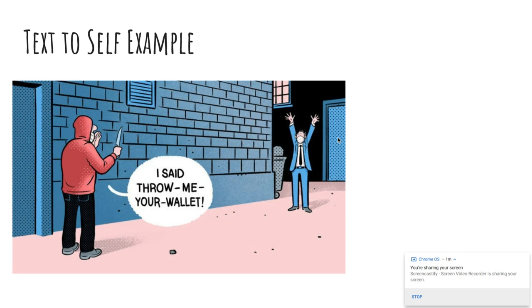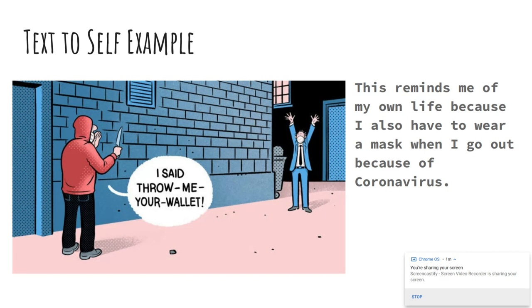This is a modern cartoon, so it is talking about the coronavirus. So here's my text to self connection. This reminds me of my own life because I also have to wear a mask when I go out because of coronavirus. So, something similar about my life and the cartoon.